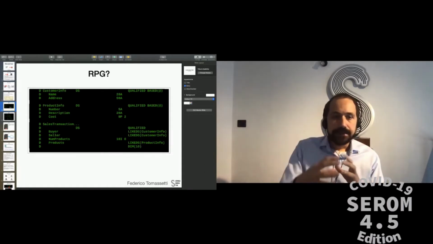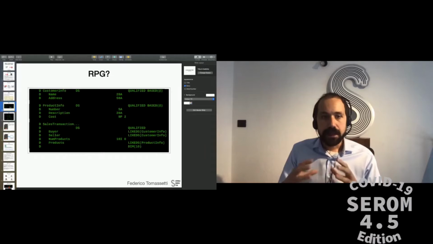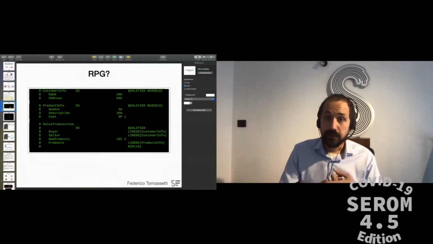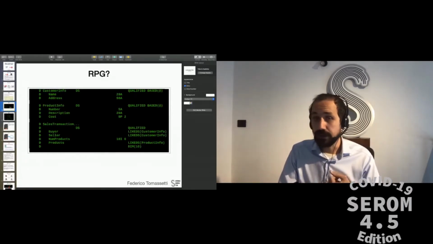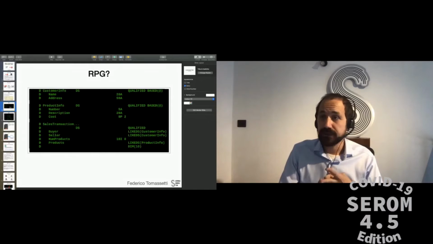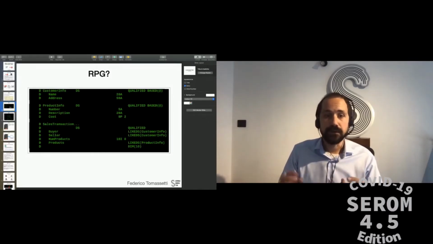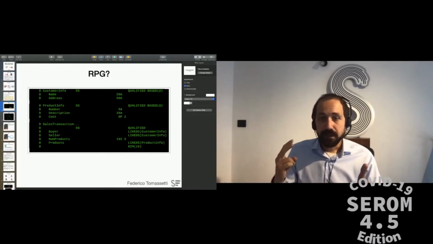Now, in this case, I'm declaring 3 data structures, a data structure named customer info, which contains 2 fields, a name, which is a string of up to 20 characters, and an address, which is a string of up to 50 characters. Then I have a product info that contains a number and a description, both strings, and then it contains a cost, which is instead a number of 9 digits, 2 of which are decimal digits.